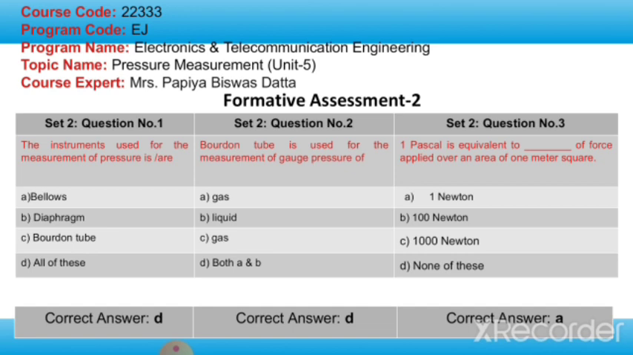I hope you got the answers. The instruments used for the measurement of pressure are bellows, diaphragm and Bourdon tube. All the answers are correct. Bourdon tube is used for the measurement of gauge pressure of gas and liquid. Answer D is correct, and 1 Pascal is equal to 1 Newton of force applied over an area of 1 meter square. I hope you have understood the concept of pressure measurement.